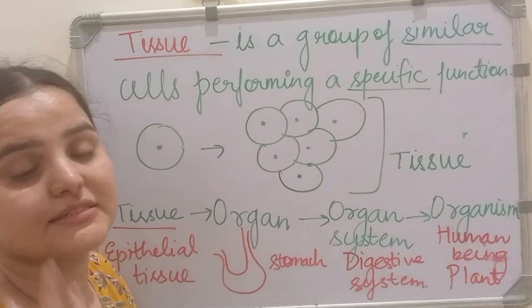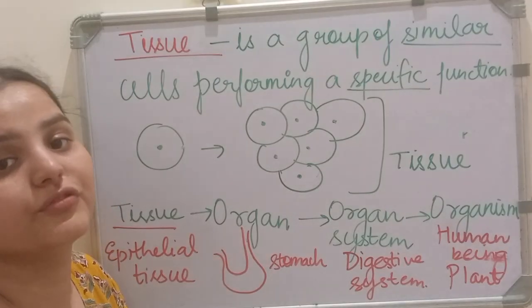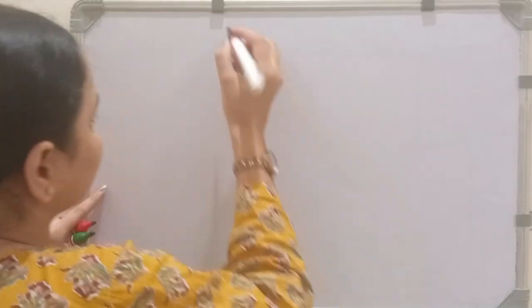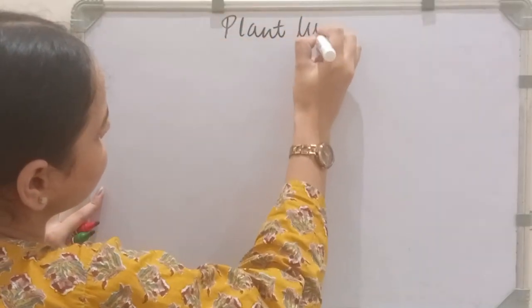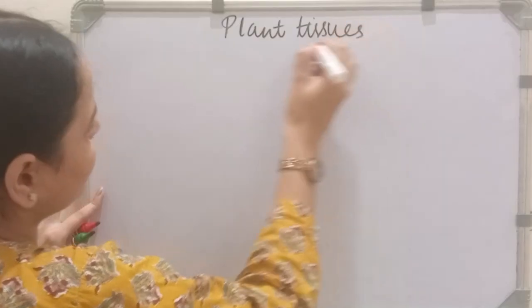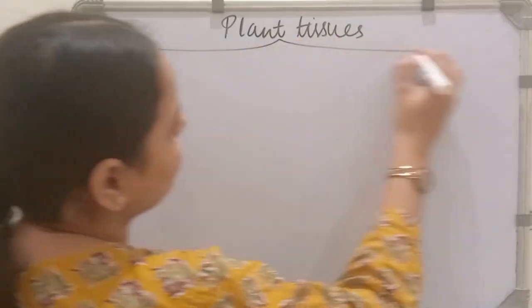Now let's study the different types of tissues that are found. Plant tissues are of two types, which are known as meristematic tissue and permanent tissue. So let's write it down. Plant tissues are of two types.